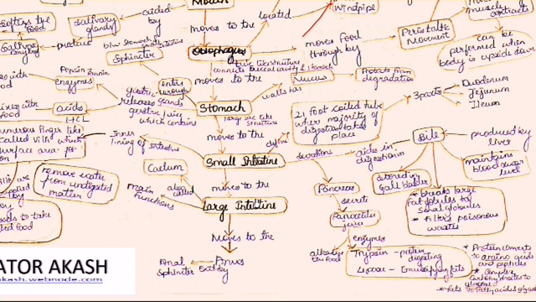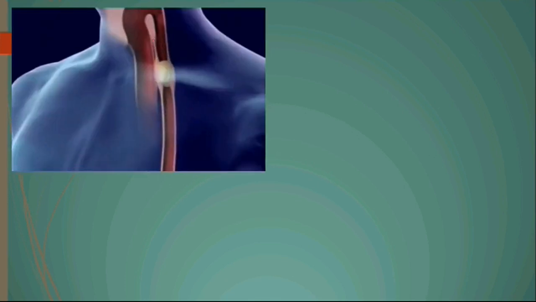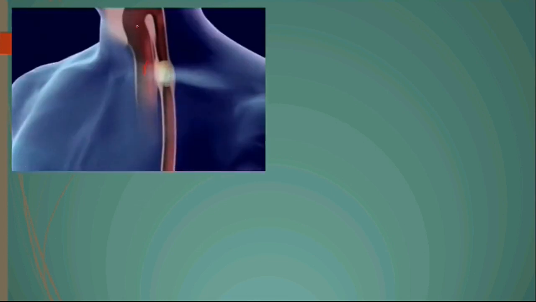So friends, I will show you with the animation. You can observe here. The food is passing through the esophagus. It is the esophagus, and you can observe here there is relaxation, and downside it is contraction. This is called peristaltic movement.